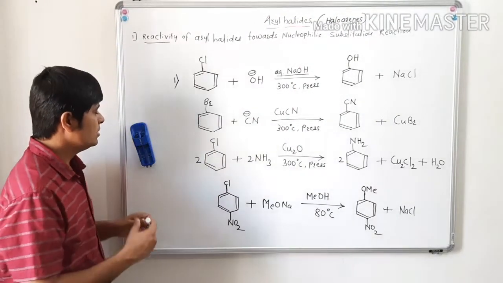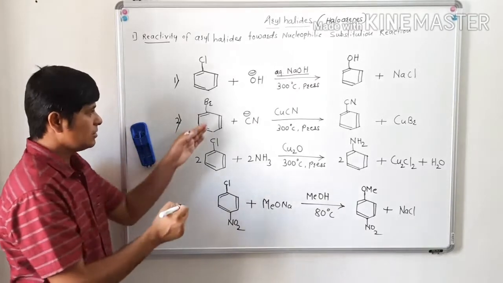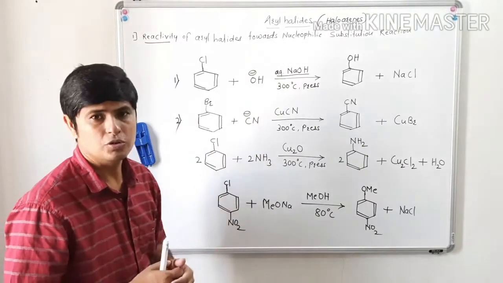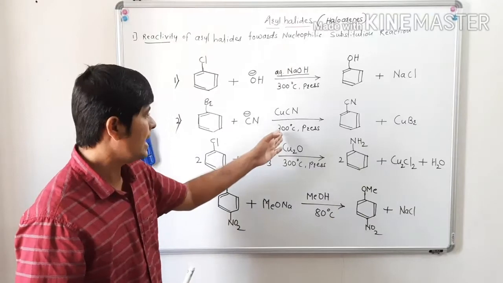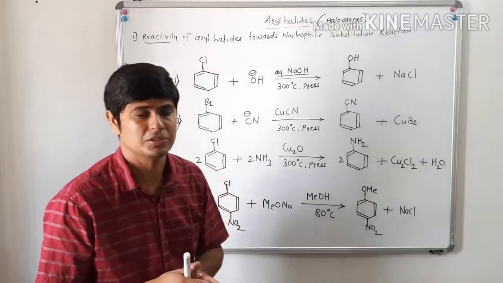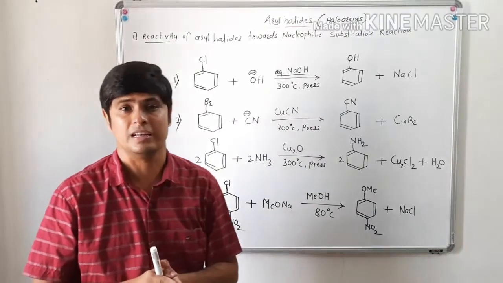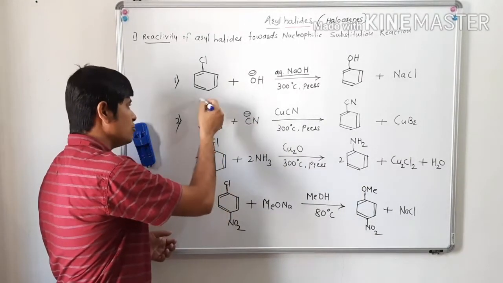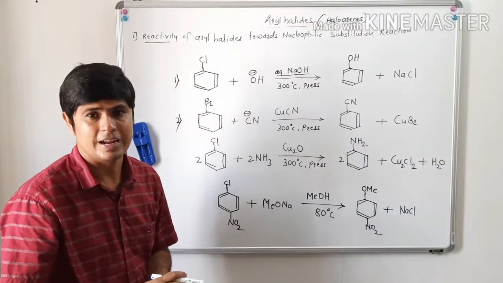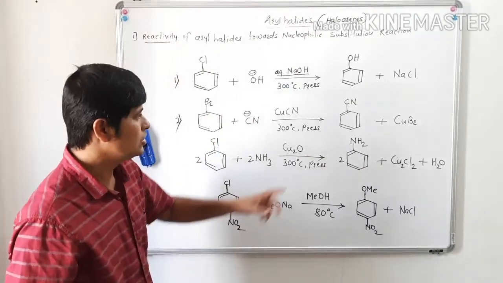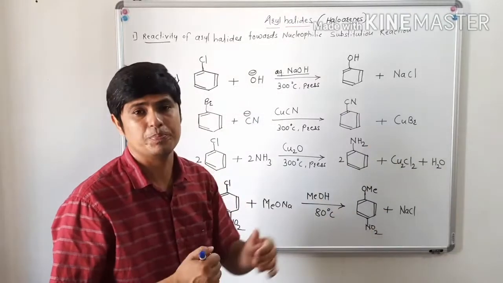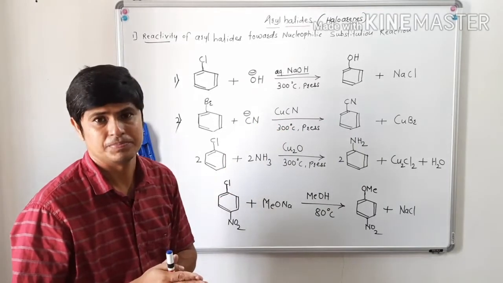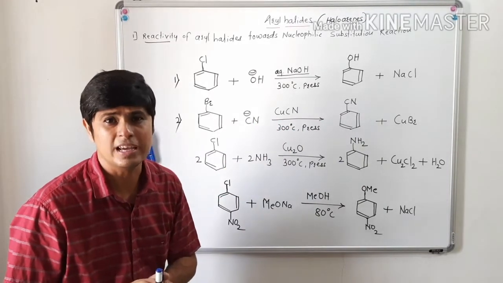Similarly, in the second example we react bromobenzene with nitrile ion. The source of nitrile ion is cuprous cyanide, CuCN, at 300 degrees Celsius and some pressure. There is formation of the product benzonitrile. That means the nitrile ion has substituted this Br to form benzonitrile and the byproduct cuprous bromide. So here also we require higher temperature and higher pressure. That means this reaction is also not a normal reaction.